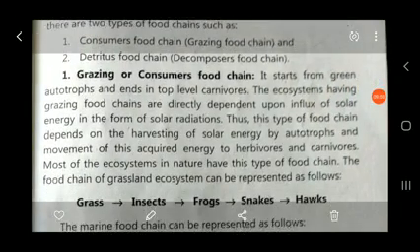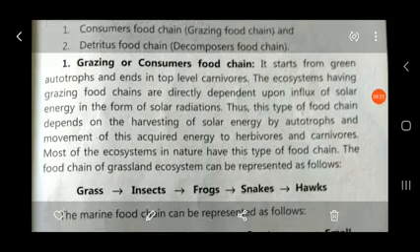Thus this type of food chain depends on the harvesting of solar energy by autotrophs and the movement of this acquired energy to herbivorous and carnivorous animals. Most ecosystems in nature have this type of food chain. In forest, grassland and pond ecosystems, the grazing or consumer food chain is the common type.